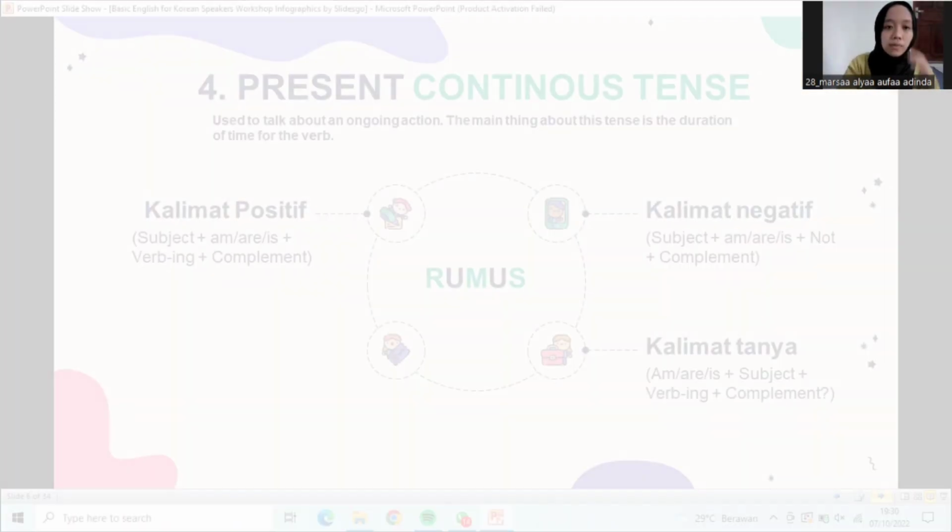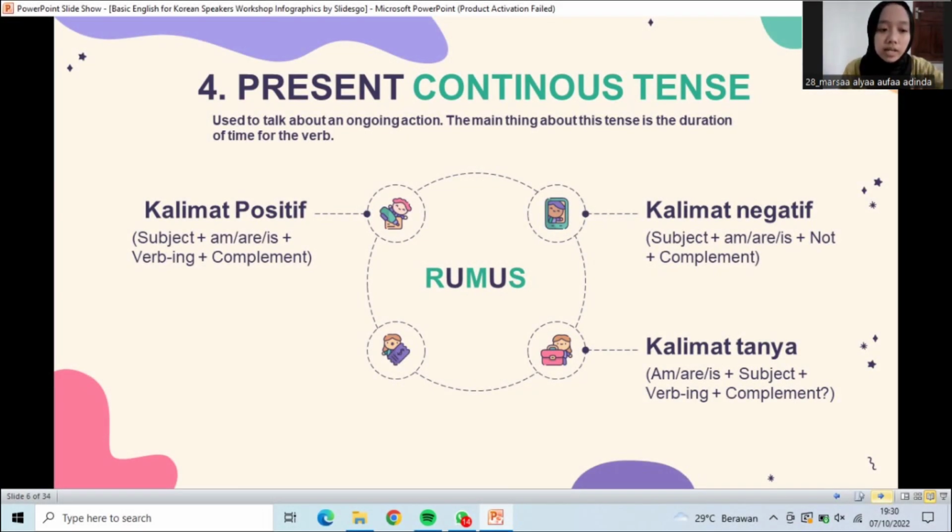Number 4, present continuous tense. Positive: subject, are, is, verb-ing, complement. Negative: subject, are, is, not, verb-ing, complement. Interrogative: are, is, subject, verb-ing, complement.